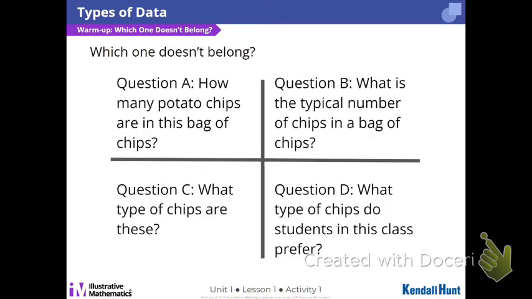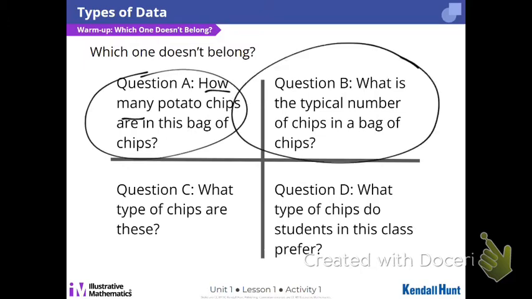So you're going to look back at the warm-up and tell me, after 10 seconds with your group, which one of these are numerical data sets. You got me? Which one's numerical? Thinking A and B. How many? I could see that. And what is the typical number? Typical number of chips in a bag. Both of those we would use a number to answer it, correct?